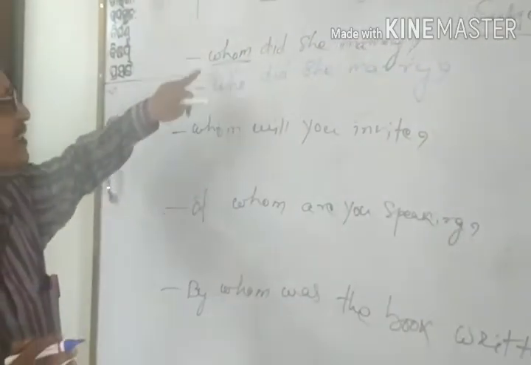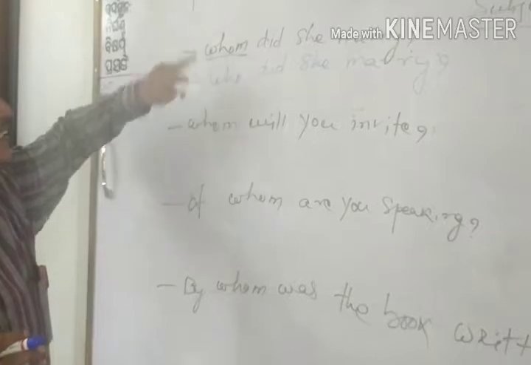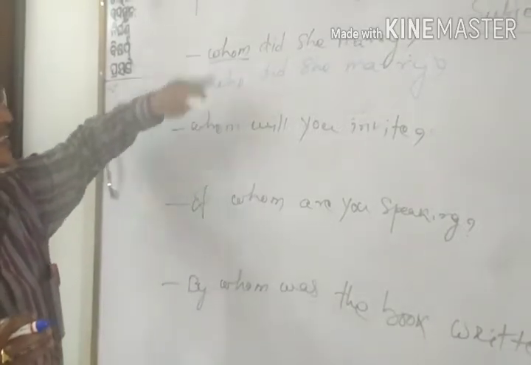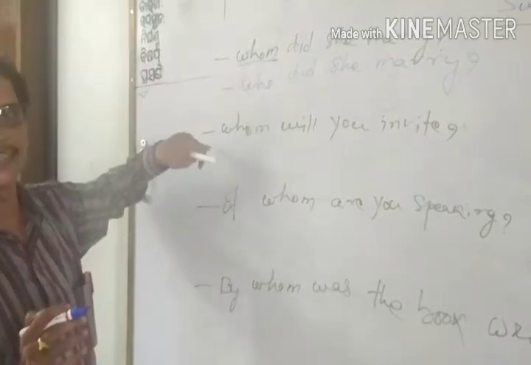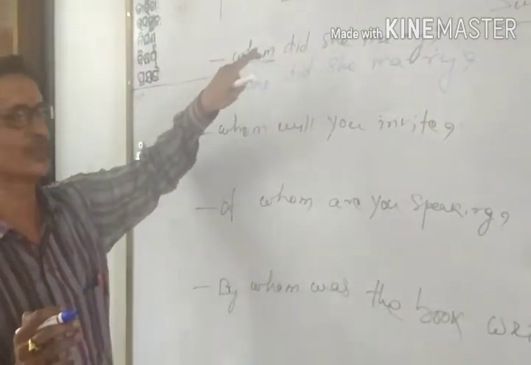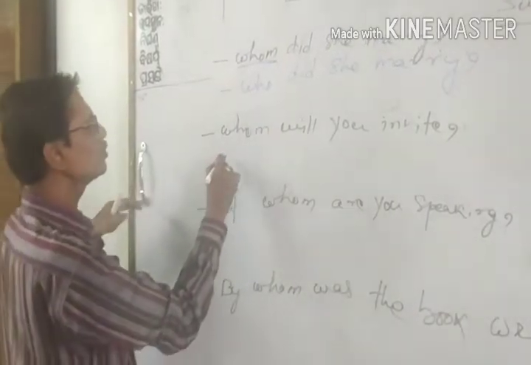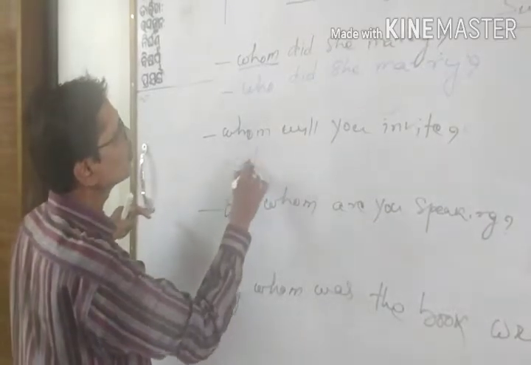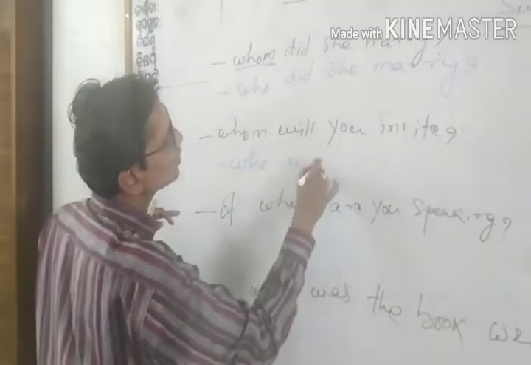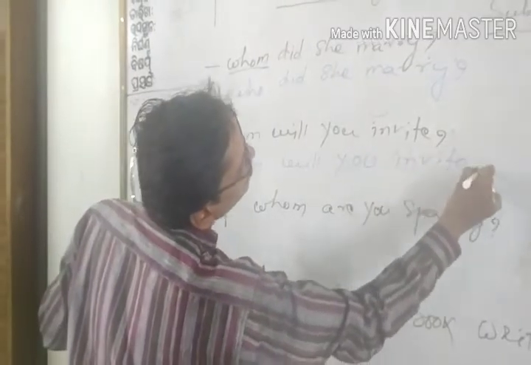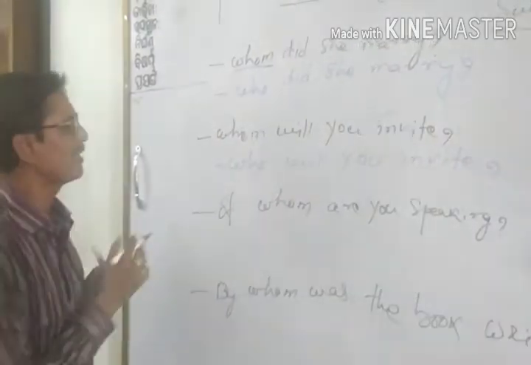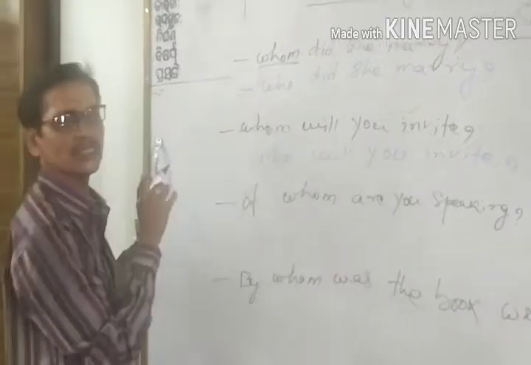In both of these sentences, which start with whom, no prepositions have been used. Only whom is used. Here also we can use who: "Who will you invite?" Because instead of whom we are using who.